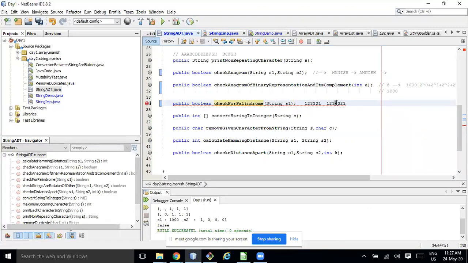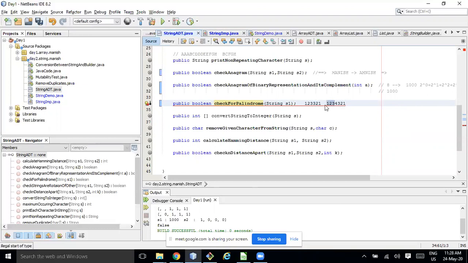If the length of the string is odd, you can hide the midpoint and check that the left hand side is a mirror image of the right hand side. In case of an even number, you put the cursor in between, and you will see the left hand side is a mirror image of the right hand side. So this is straightforward. Do you see any problem?